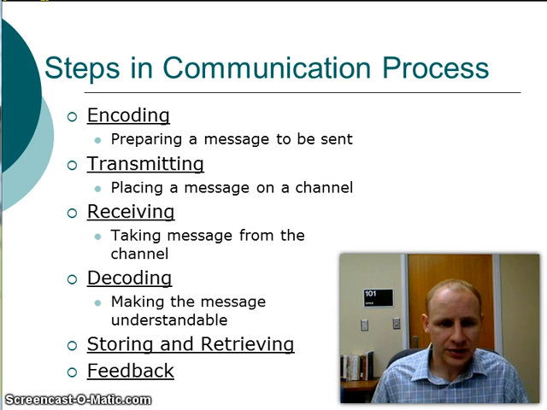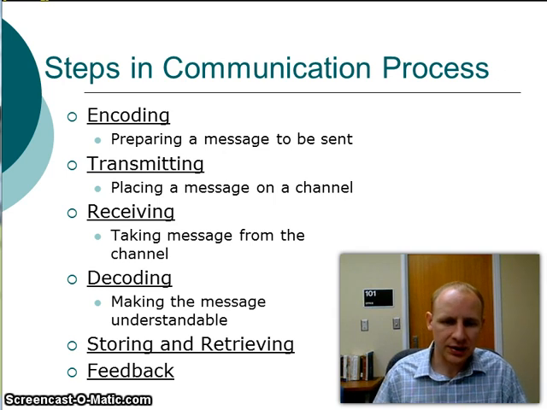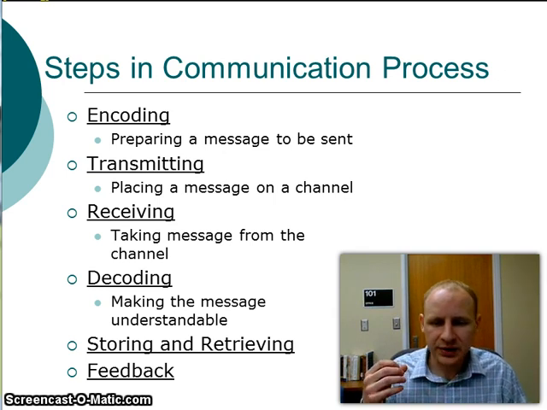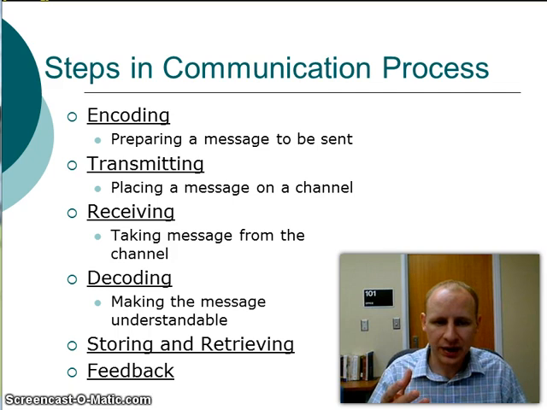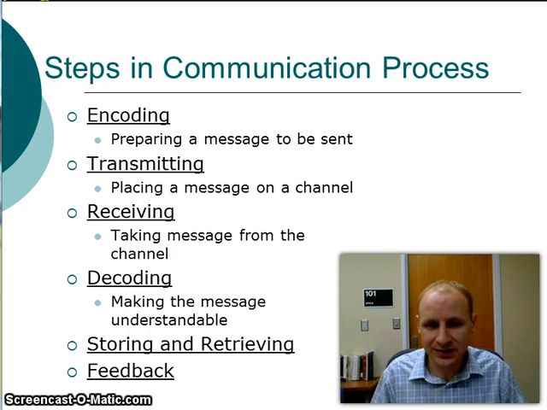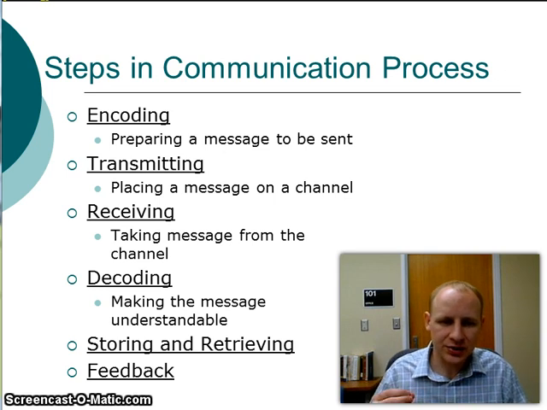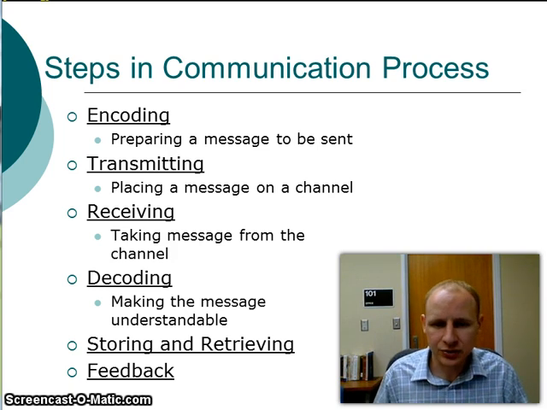So first of all, the encoding process would be me talking into the phone, and within the phone is going to be a microphone. That microphone is going to convert my audio, my verbal sound, into an electronic signal that can be sent. And so the encoding process is changing the audio sound to an electronic signal.